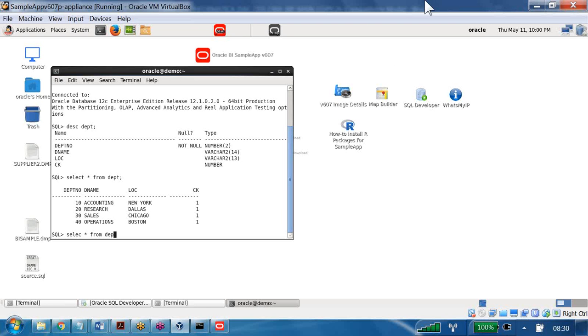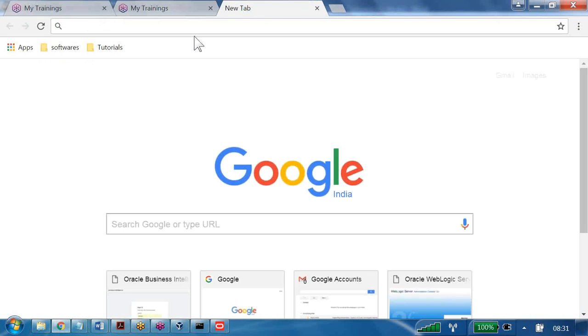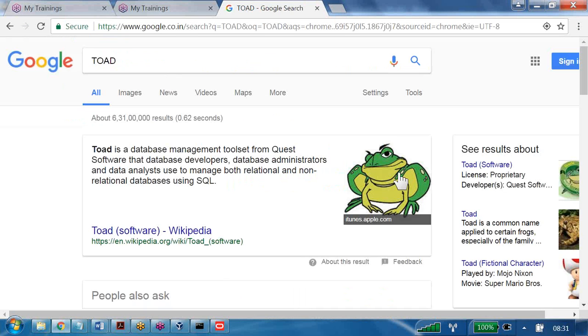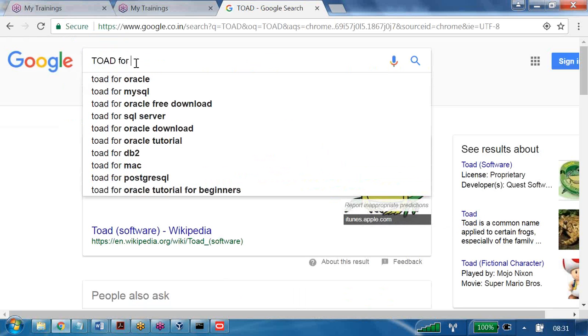Toad. Toad is a third-party software. If I go and type here, Toad is a third-party software, this is how the logo looks. And Toad for Oracle, I can access Oracle using Toad. Using Toad, I can also access MySQL, SQL Server or DB2. That means, what is your understanding? It is a third-party software to work with different databases in a user-friendly way.